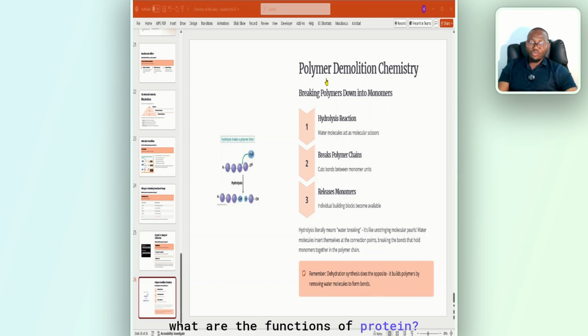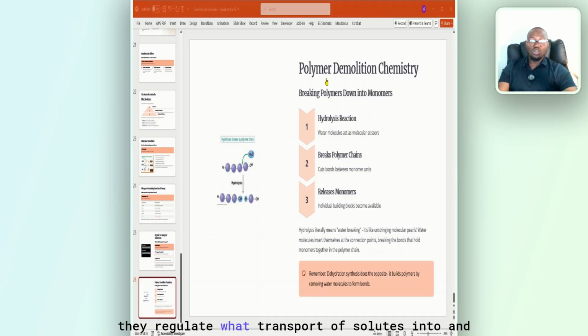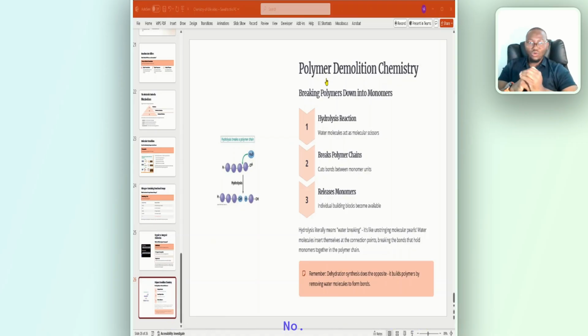Now, what are the functions of protein? I'll list them out for you. 1, they catalyze metabolic reactions. 2, they give structural strength to cells and tissues. 3, they produce muscles and other forms of what? Movements. And 4, they regulate what? Transport of solutes into and out of the cell. You need to know this, all right? Do they store hereditary information? No. So you need to know what they do so that if they give you what they don't do, you'll be able to identify it.